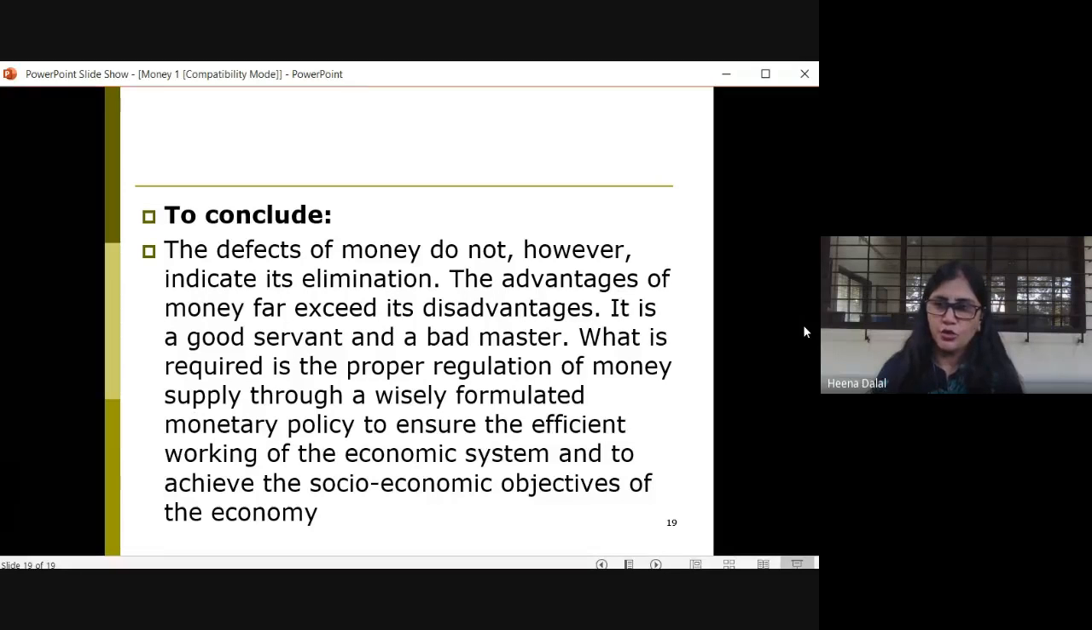So today in this lecture, we saw what money is, what its advantages and disadvantages are. And the functions of money we will study in detail in the next lecture. So that is all for today.